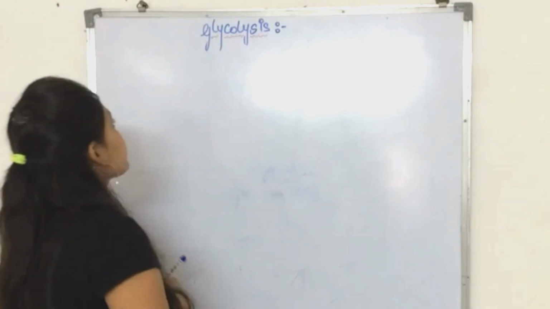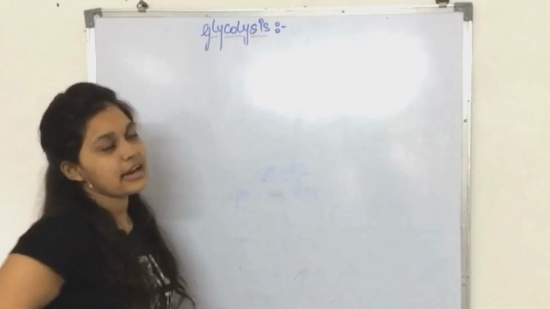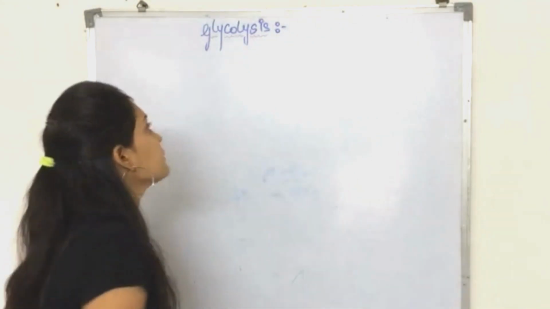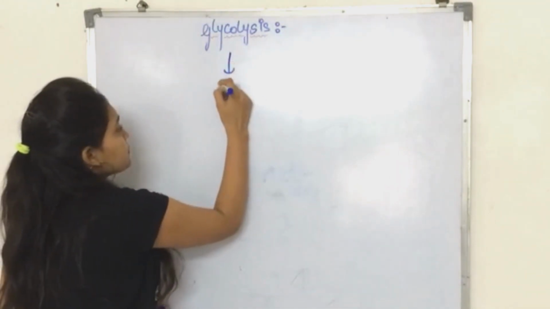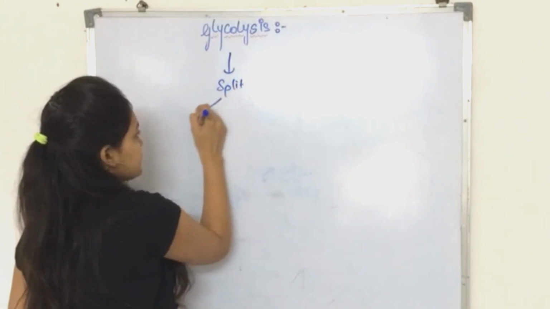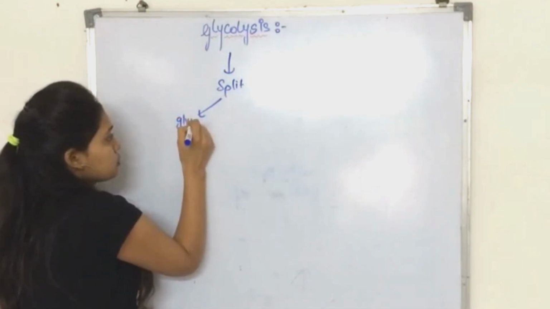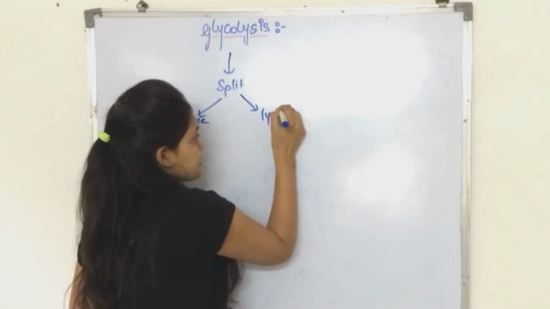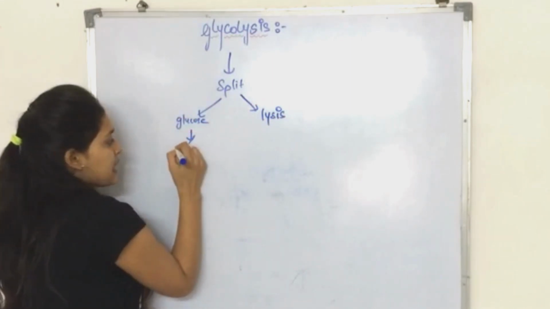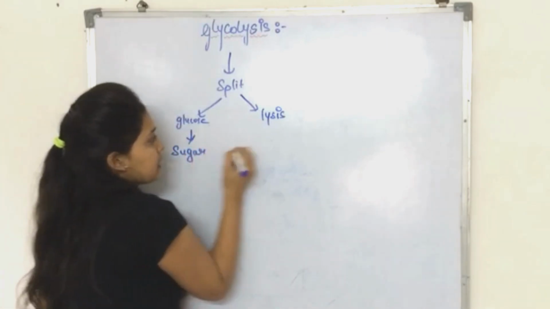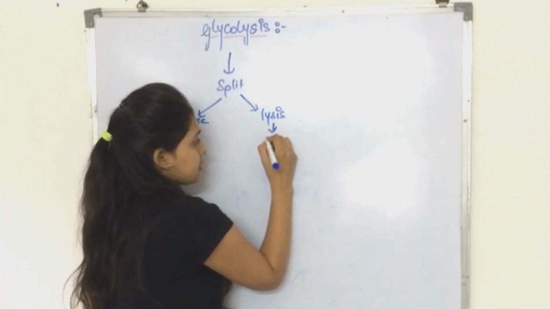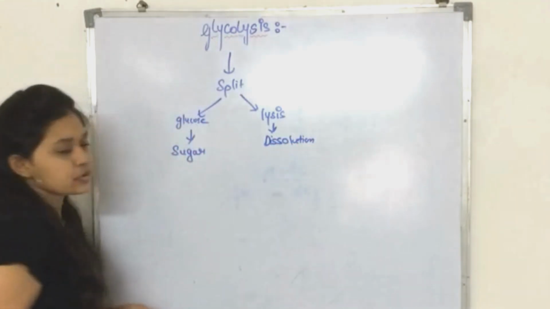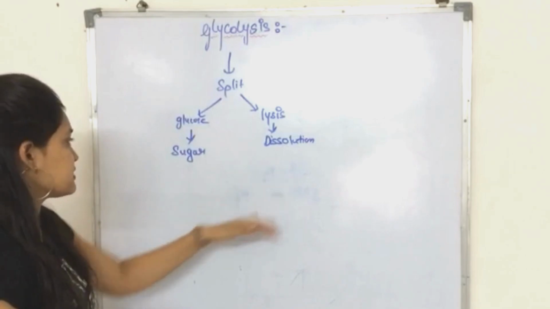So let's start. Now, glycolysis is derived from a Greek word. Mostly all the words are derived from Greek words. Now it is split into two words. First, glucose. Second, lysis. Glucose, as you know, means sugar. Lysis means dissolution. So now you know the meaning of glycolysis.